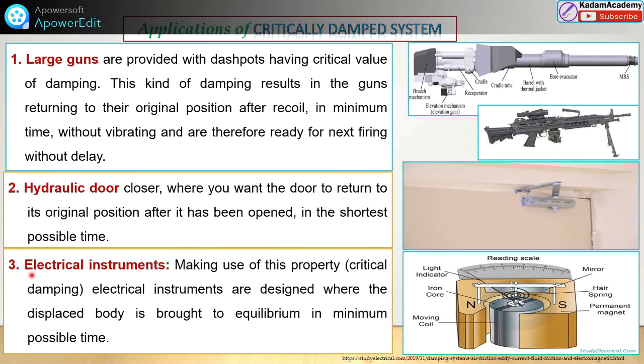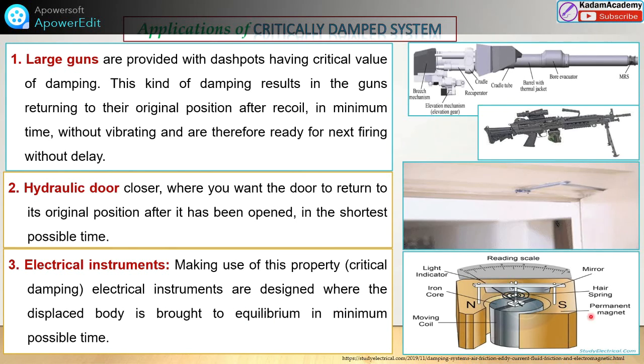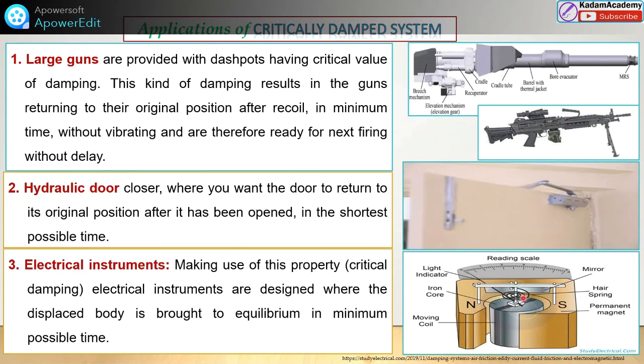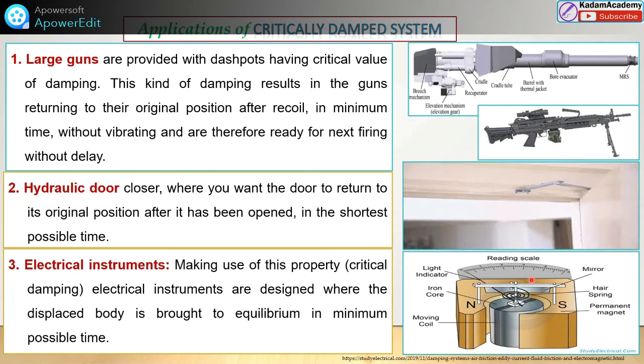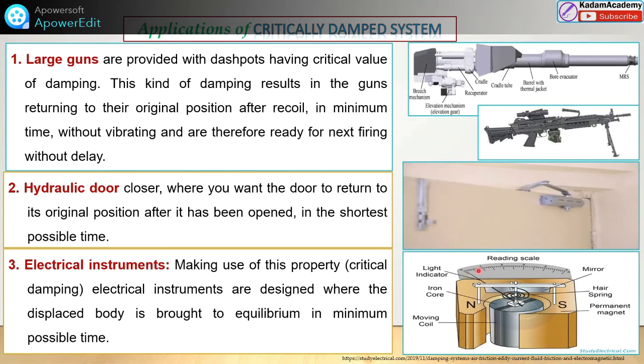Similarly, one more example: electrical instruments are designed making use of the critical damping property, where the displaced body is brought to equilibrium in minimum possible time. See, eddy current is used here. This critical damping concept is used in this case, with the core, the moving coil, and the light indicator which will display to you in digital instruments.